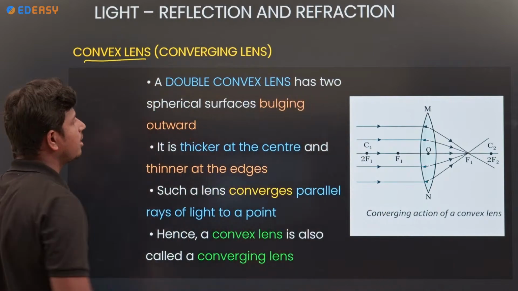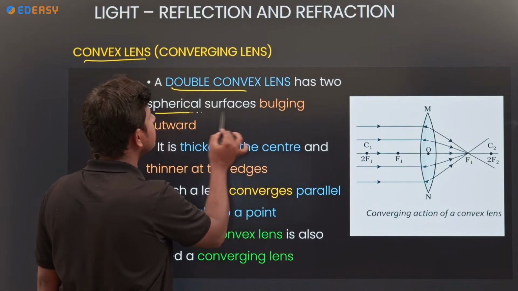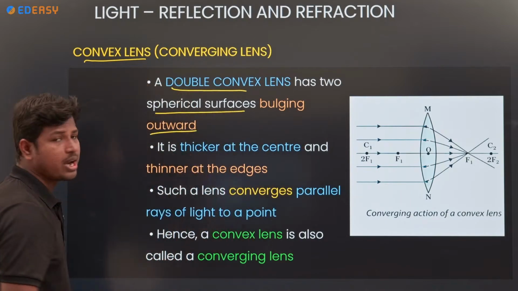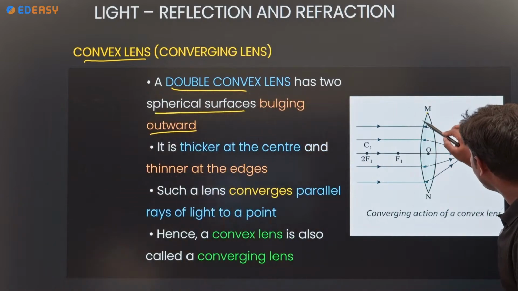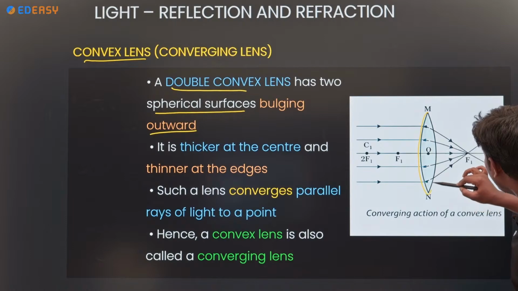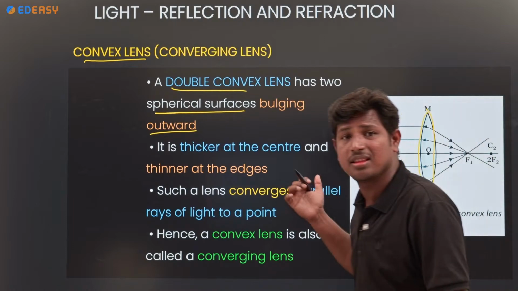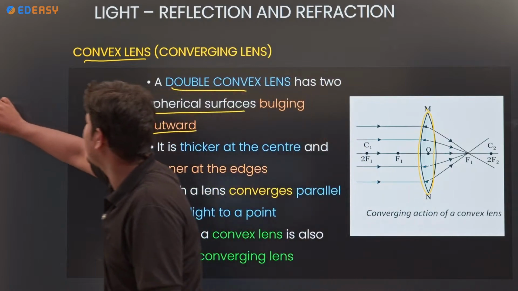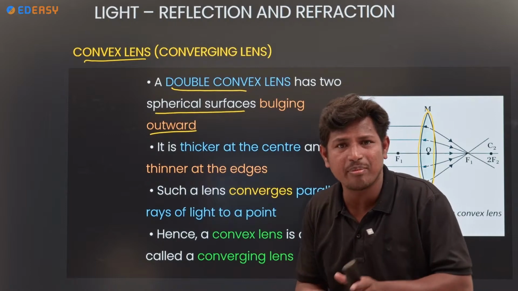Convex lens. Okay. A double convex lens has two spherical surfaces bulging outward. Look at the diagram. How it will be two reflecting surfaces. If anybody has any question or doubt based on this biconvex lens, I am getting one doubt here. You also get the same doubt.